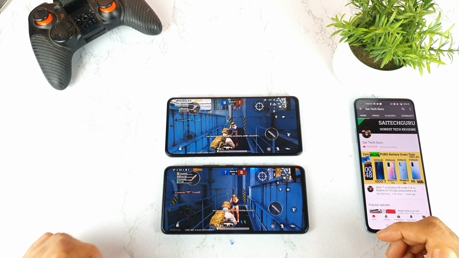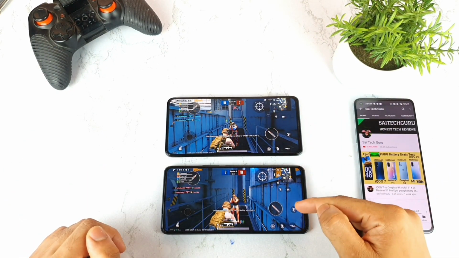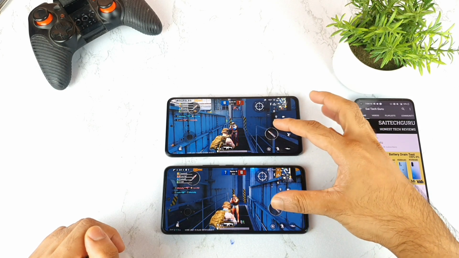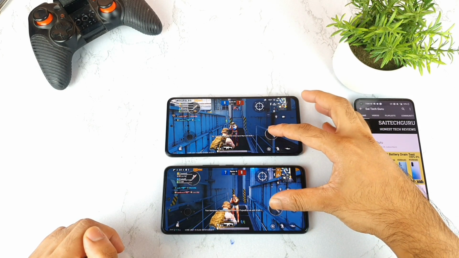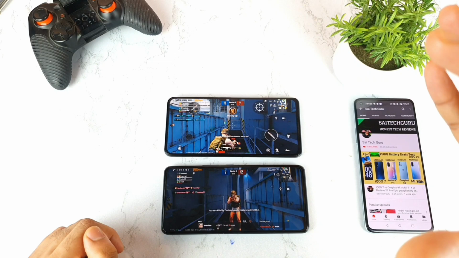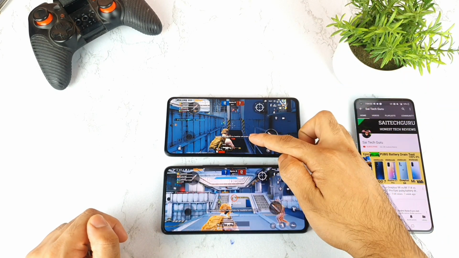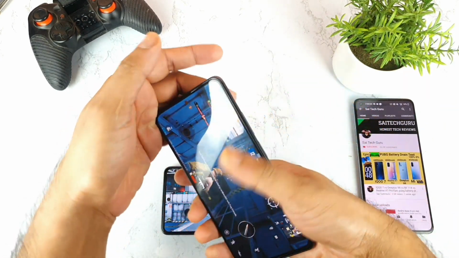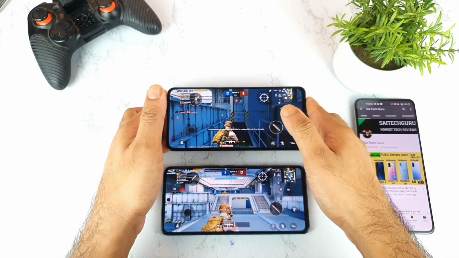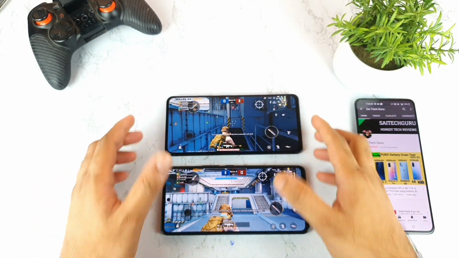As you can see friends, right now I have the Mi11X device and the iQOO 7 ready. So let me try to fire at the same time on both phones. Let's see which phone will be the winner. As you can see friends, right now the Mi11X is the winner. So it is the Mi11X smartphone in test 1. I'll do this kind of testing multiple times, and I'll show you as well.